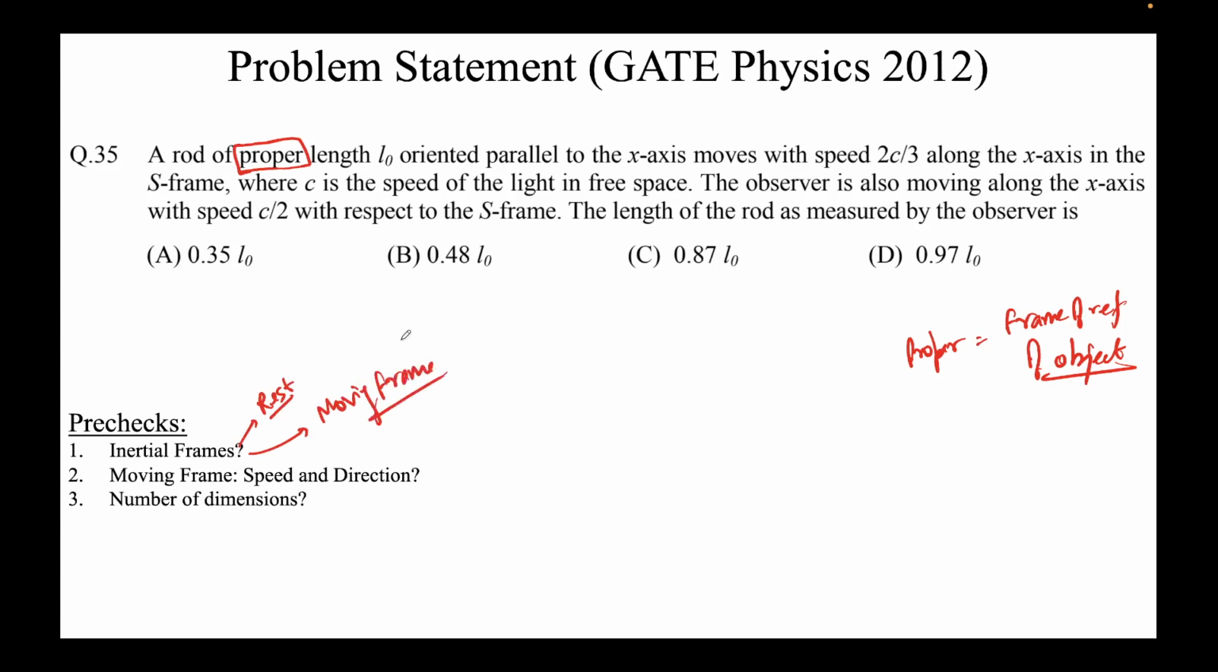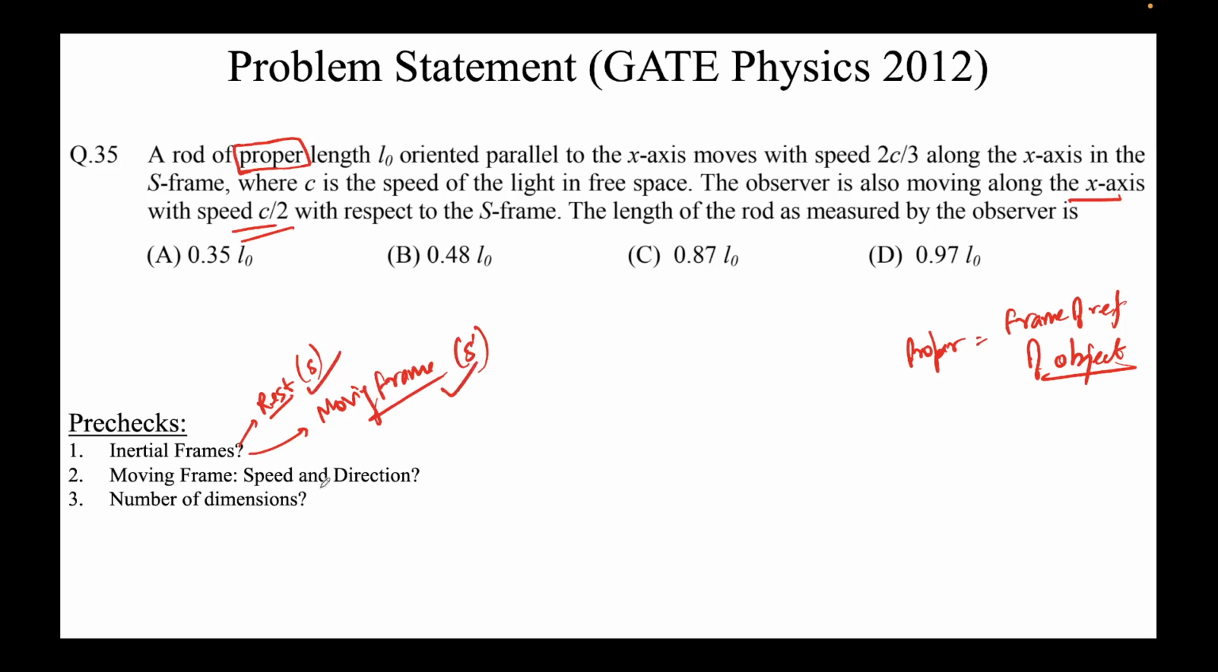So the moving frame, you can see, the rest frame is the S frame, and there is a moving frame. The observer is moving along the x-axis with speed c by 2. So this is our moving frame. We call this S prime, which is moving at c by 2 in the positive x-axis. It's given, right? And since it's a constant speed, the moving frame is also inertial. The rest frame is naturally inertial.